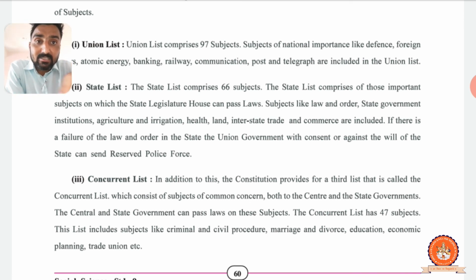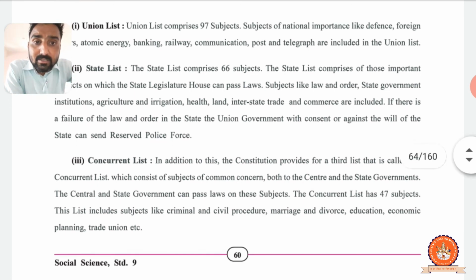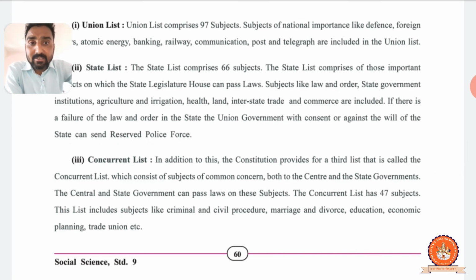So these are the state list, and now the last one is the concurrent list, right? Concurrent list, that means in the Samuhik Yadi, both have rights. Let's learn. In addition to this, the constitution provides for a third list. This is the third list of the constitution, called the concurrent list.